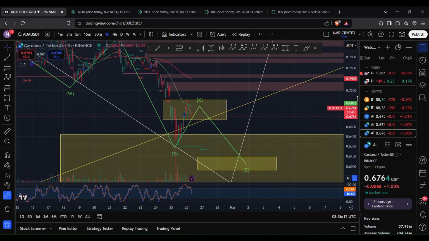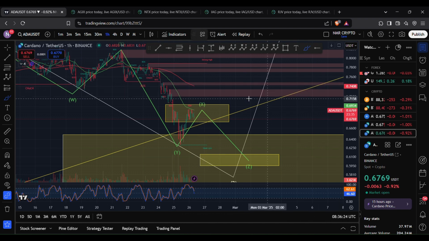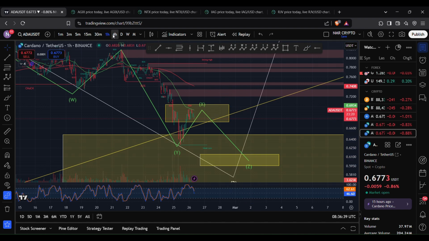Now, one potential scenario that could play out is we see the 200 EMA continue to move on down, and we see a breakout on the price of Cardano ADA. Now, we don't necessarily have to retest the 200 EMA at 74 cents. Once again, the 200 EMA could continue to move on down, and then at some point we see a breakthrough past the 50 EMA level, retest the 200 EMA, find rejection, and then continue to see moves to the downside. And so that's one thing to be keeping an eye on.